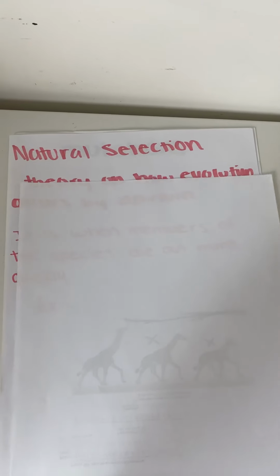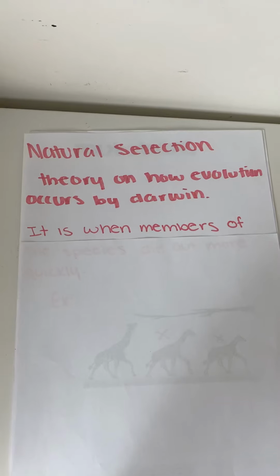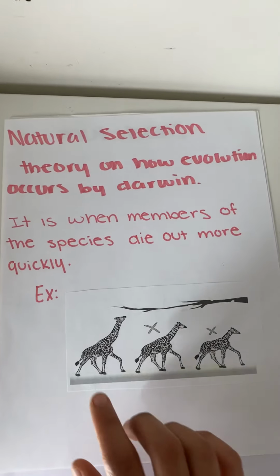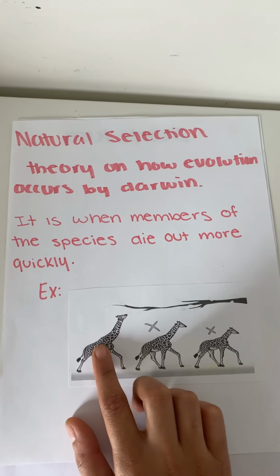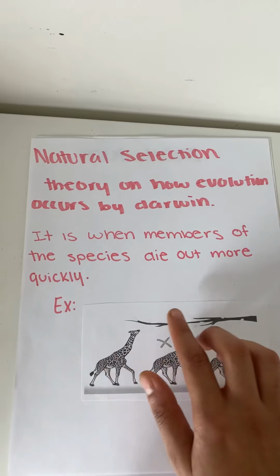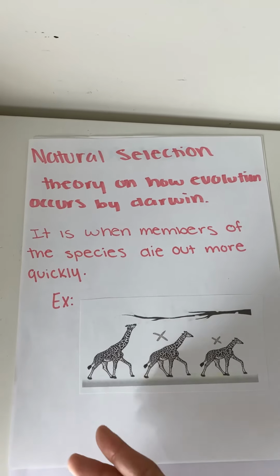Then we have natural selection, which is a theory on how evolution occurs, by Darwin. It is when members of the species die out more quickly. In this example, this giraffe will live a lot longer than the ones that have shorter necks. That is because it will be able to reach trees that are higher, which means more food for the giraffe, which will allow it to live longer.